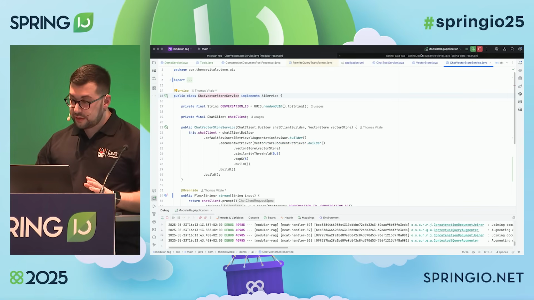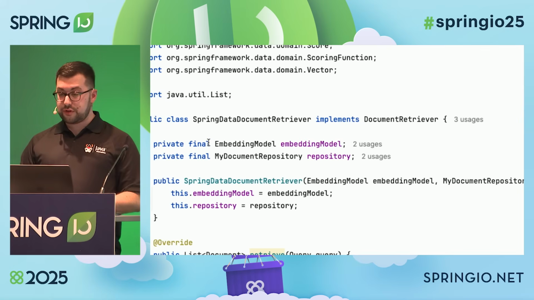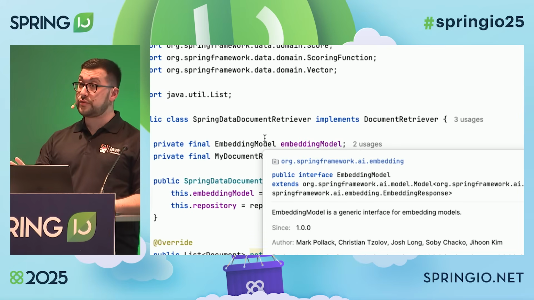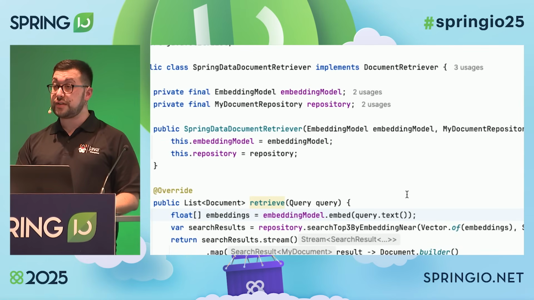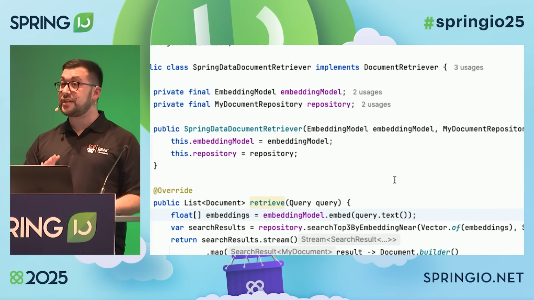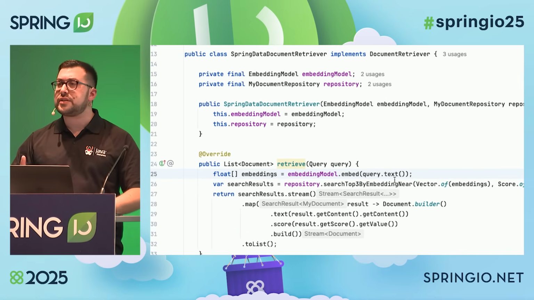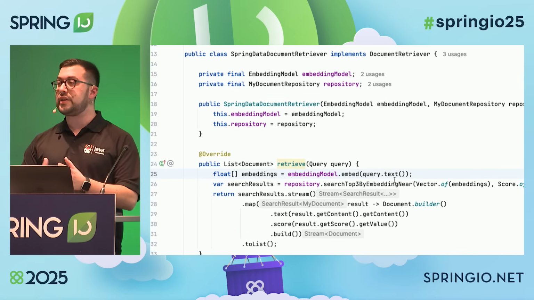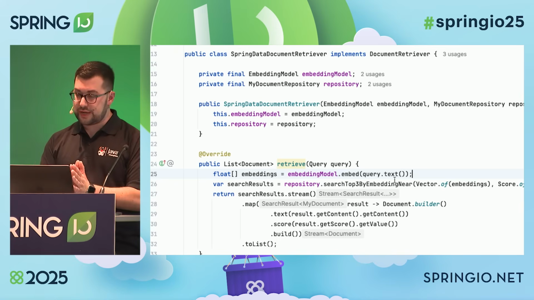So this is very early preview of the feature. So I've been trying to implement a Spring Data document retriever. So it's still a document retriever in Spring AI, but the way that it works is it's not using the vector store API, but I want to use a standard Spring Data repository. And this is convenient because vectors is just yet another data type. So I don't want a completely separate database to store that data. I want everything in one place.